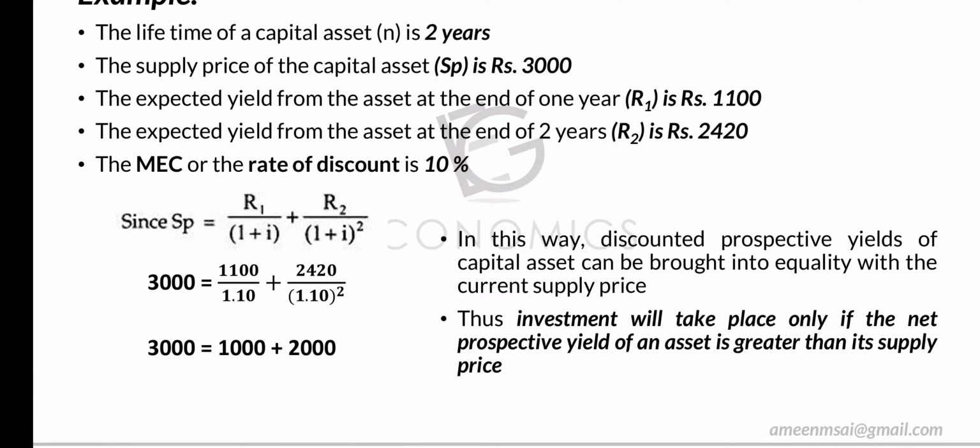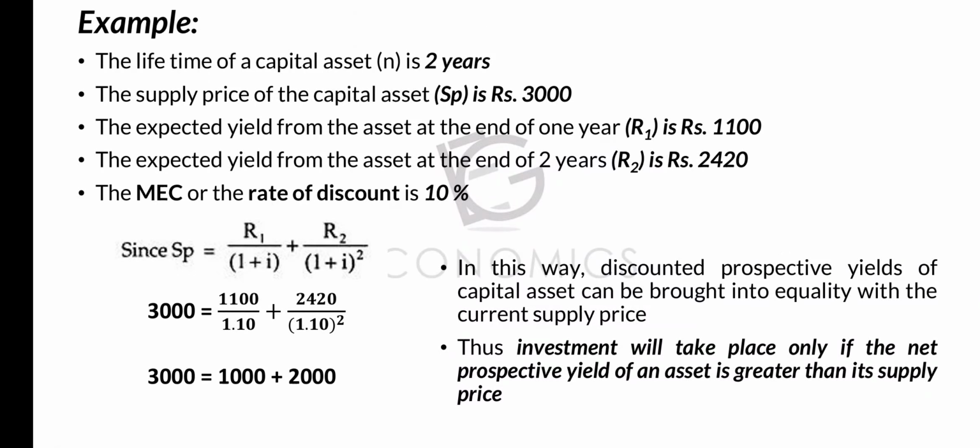And finally, if you use the calculator, the final answer that you will be getting is 3000 is equal to 1000 plus 2000. That's how we are able to prove Keynes equation. In this way, discounted prospective yield of capital asset can be brought into equality with the current supply price. Okay, as we have done in the example.